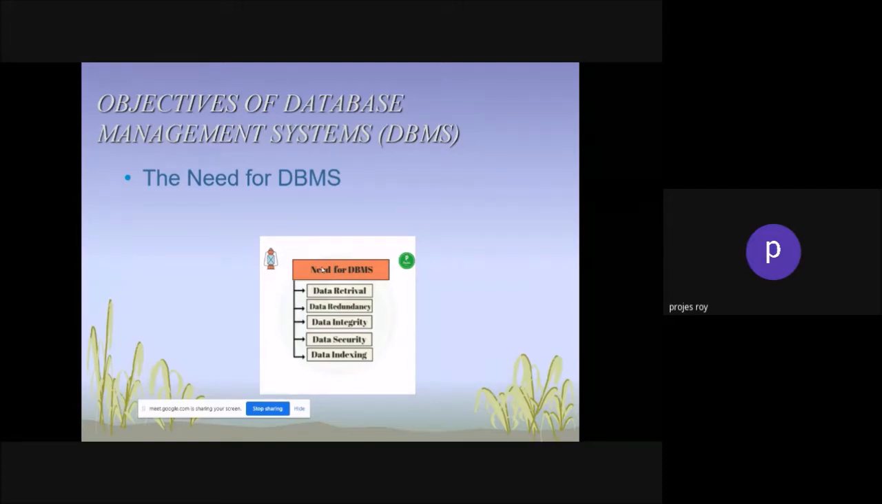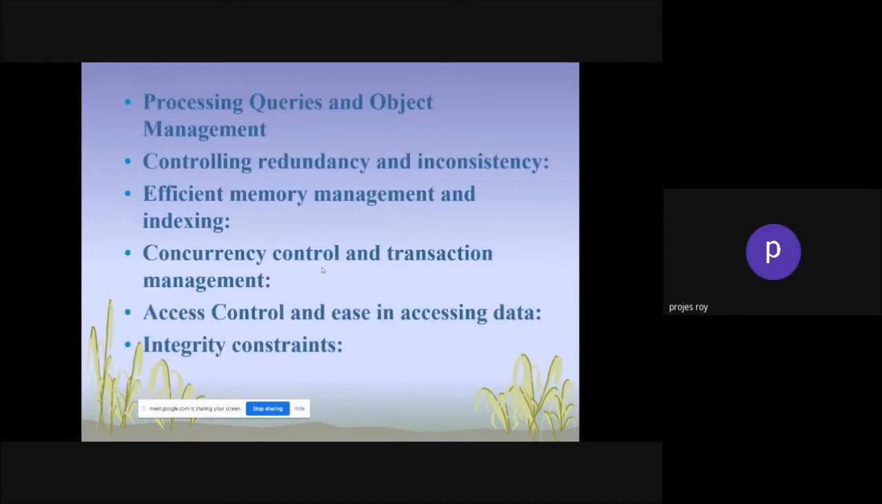Then data security, which we have already discussed. The last one, data indexing, is one of the most vital and important parts of a database management system when we are working with data. We need to have a proper indexing system, through which we are able to take out each and every part of the data through searching. This is only possible when you have a strong data indexing system.